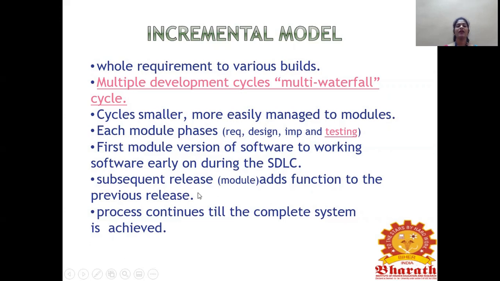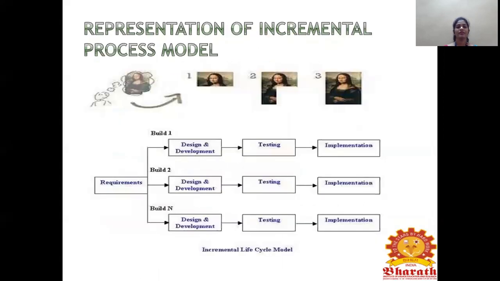If any requirement changes, they will be added to the previous release. Next, the process continues till the complete system is achieved. That is increment. It will keep on continuing till the system requirement is achieved.